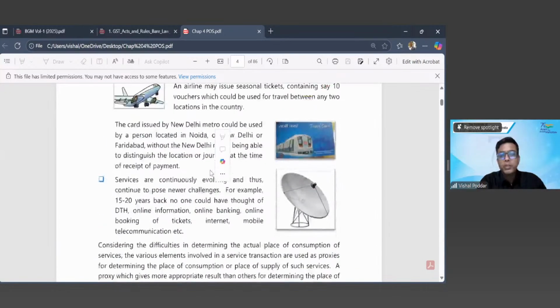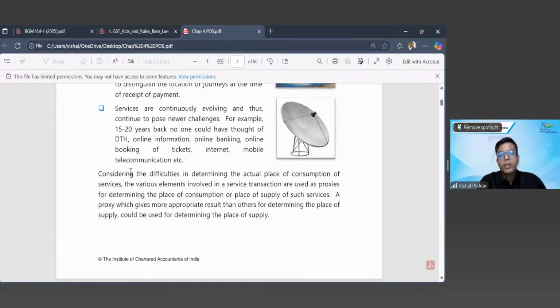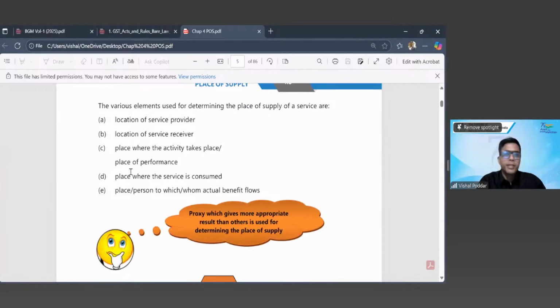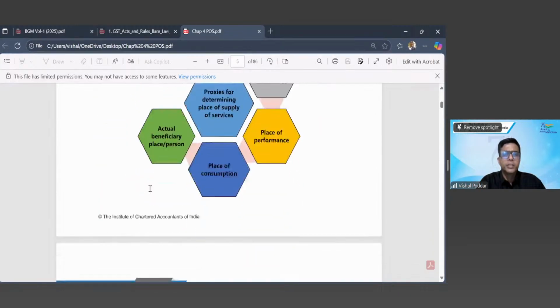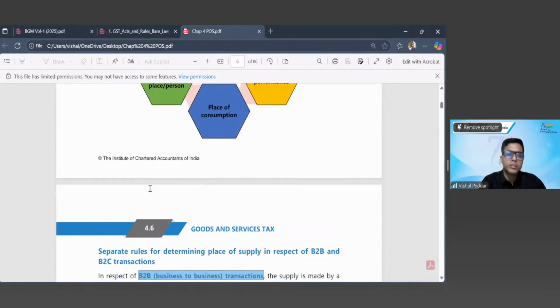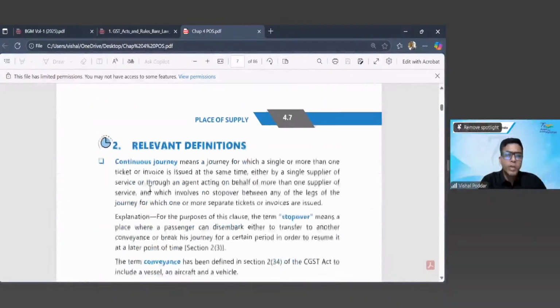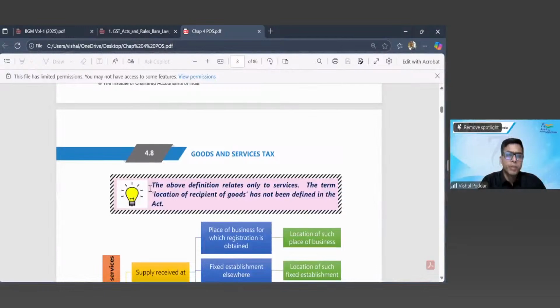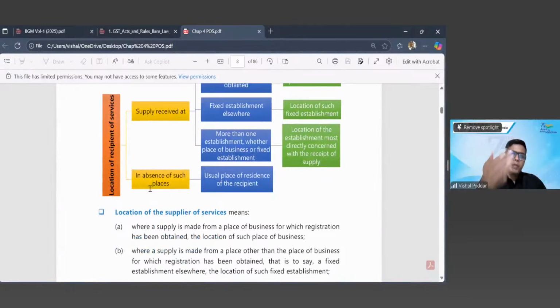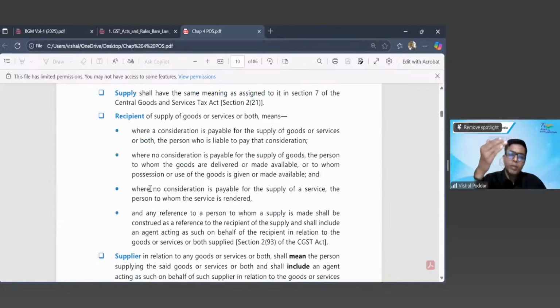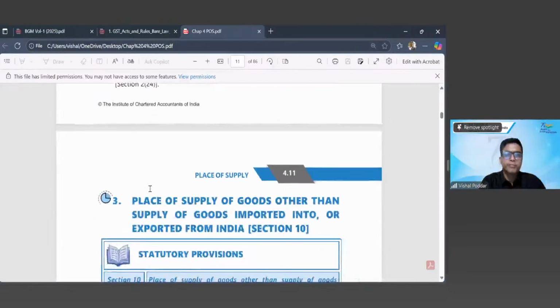Now, at the start, even our module is giving you examples of different types of supply of goods and service. And then, while determining the place of supply, these different things may be considered. But let us first understand the place of supply so that you'll understand all these things being discussed. So instead of going through this part, let me go through the place of supply provisions, and then wherever required, we'll come back to these definitions. At the end, when you read the starting part, you'll understand it better.